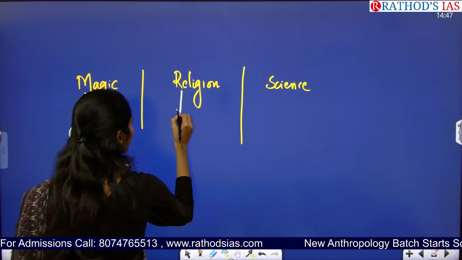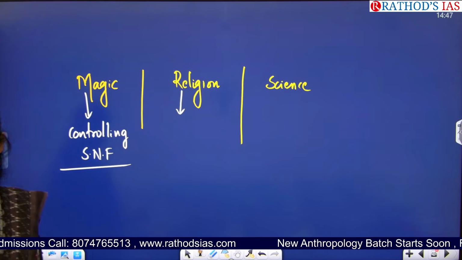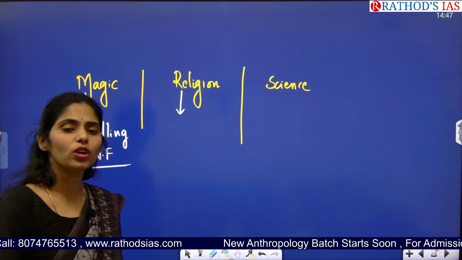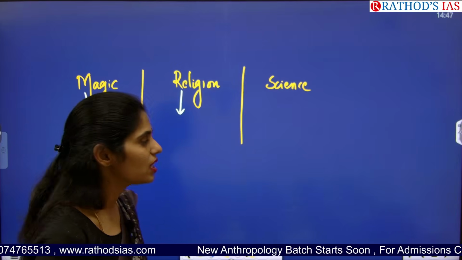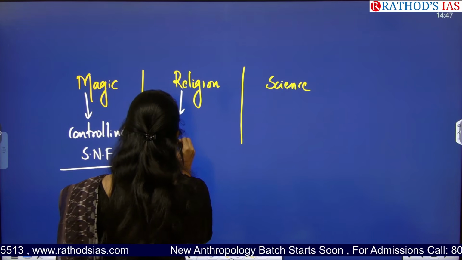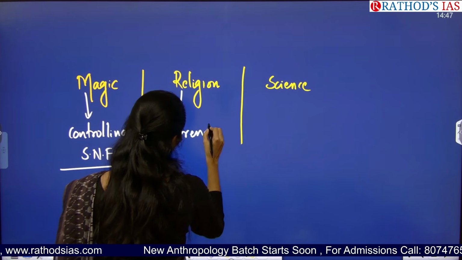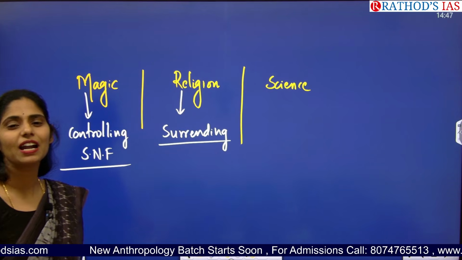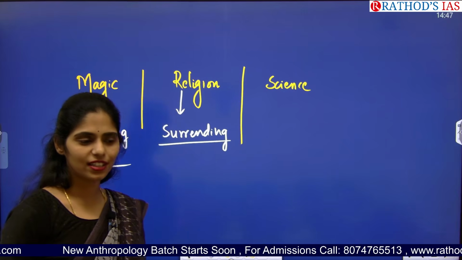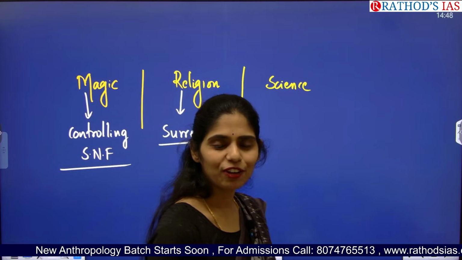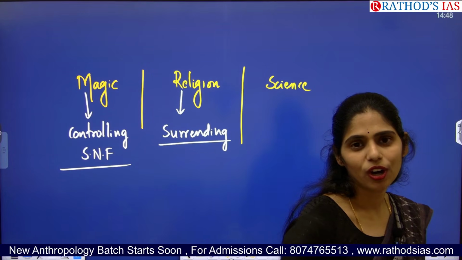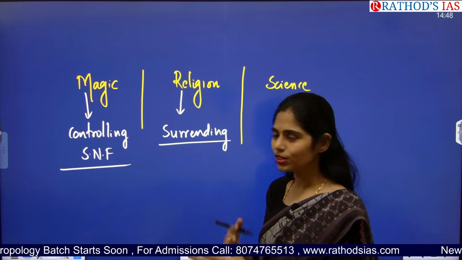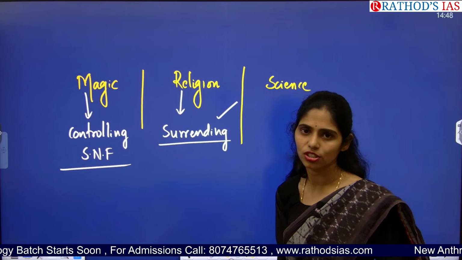And the next one is religion. So religion is nothing but, if you understand that you are not controlling the supernatural powers, you start surrendering yourself to supernatural forces. You start pleasing or requesting. You will go to the temple and pray, please help me God, I have to clear this UPSC, I will offer 100 coconuts. So that is part of religion.